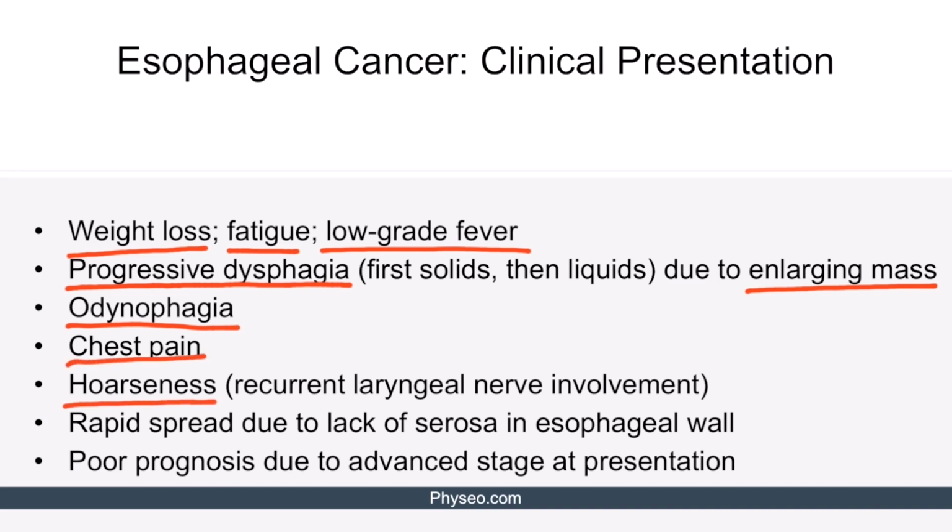Patients may present with hoarseness if esophageal cancer invades the recurrent laryngeal nerve. Esophageal cancer is characterized by rapid spread because the esophageal wall does not have serosa that would contain the cancer cells within the esophageal wall. Therefore, esophageal cancer has poor prognosis because it typically presents at an advanced age.